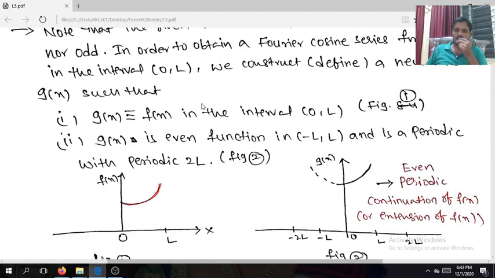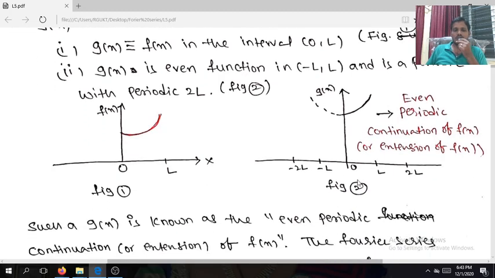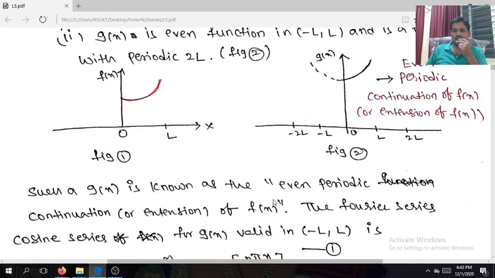The f of x in 0 comma L is neither even nor odd nor periodic. But if we are continuing the f of x to the interval 0 to minus L, then the function becomes periodic, and it is an even function. Such a g of x is known as the even periodic continuation function.